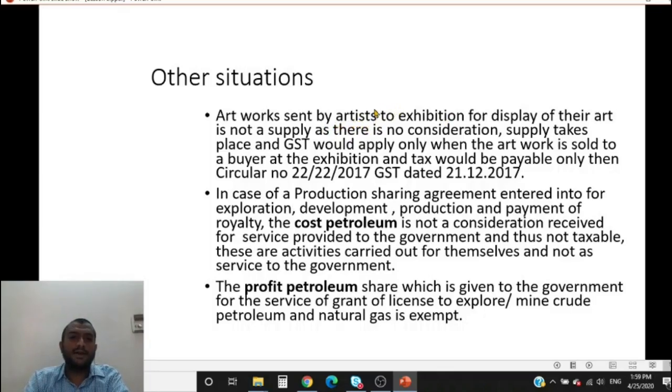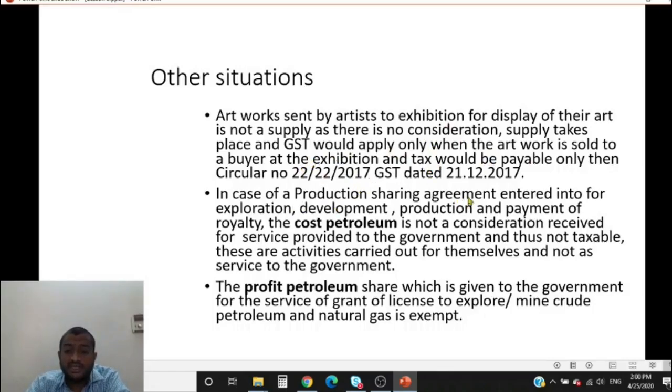What are the elements of supply? It has to be a form of supply. Okay, there is some kind of transfer happening. Let us assume that it is a form of supply. Now, is there consideration? No, the consideration element is missing. It might be in the course of furtherance of business, but the main element missing is consideration. Only when the ultimate buyer buys it at the exhibition will it satisfy all the elements of a supply, including consideration. So the clarification says that artwork sent to an exhibition is not a supply.